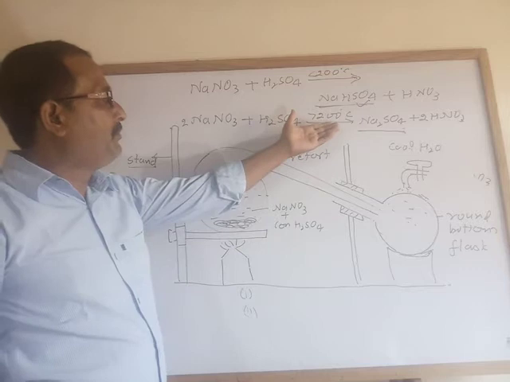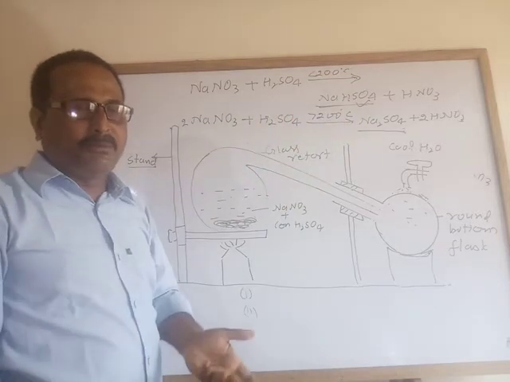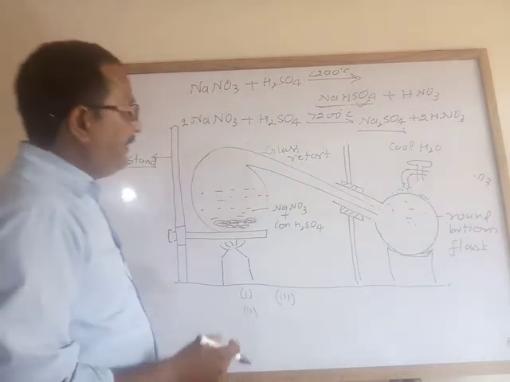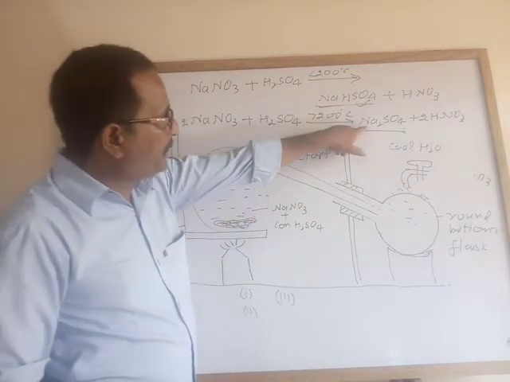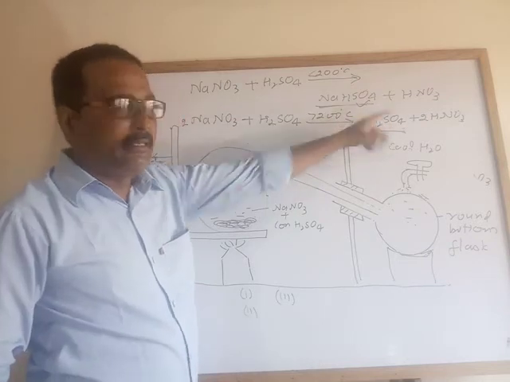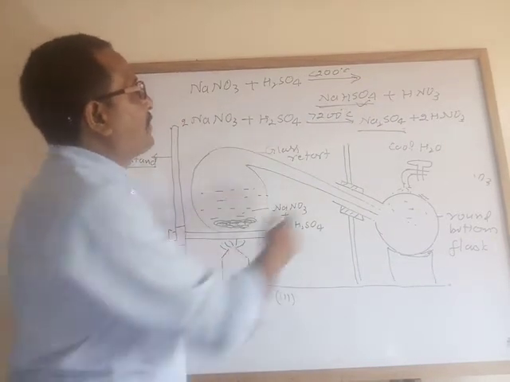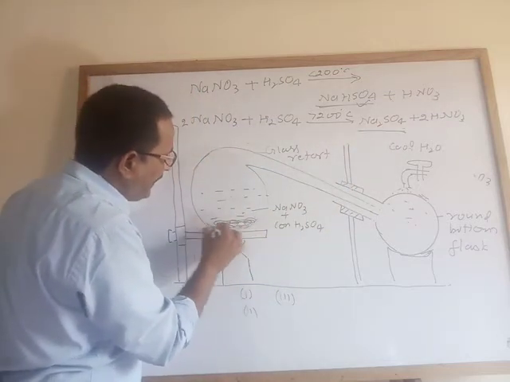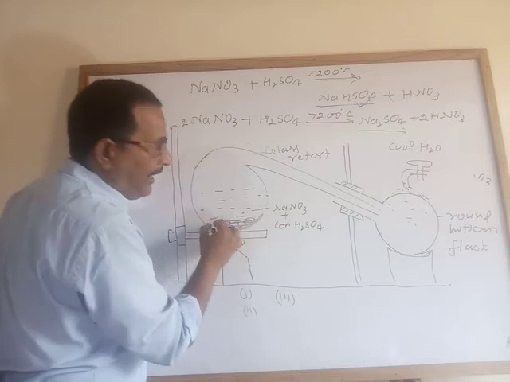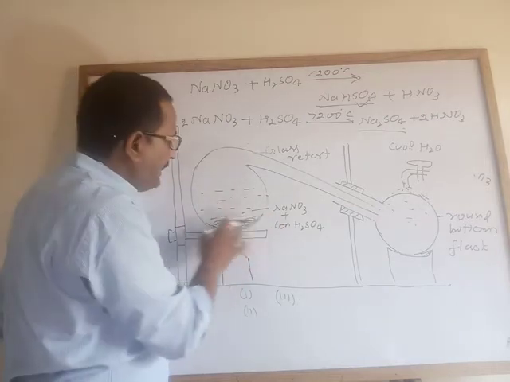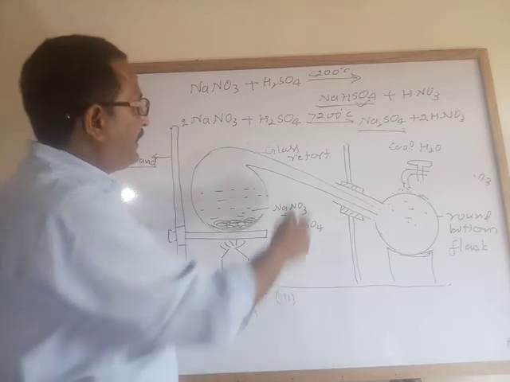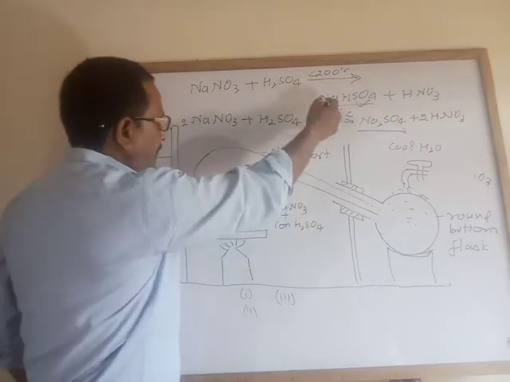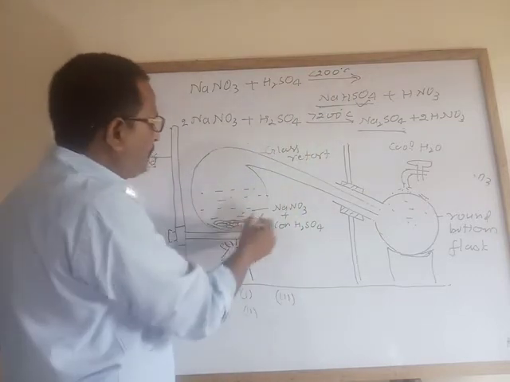If temperature will be more than 200 degrees Celsius, fuel is wasted. Third reason, here from sodium sulfate or normal salt, hard crust of sodium sulfate sticks on the side of the retort or glass apparatus, and it is difficult to clean it. Whereas sodium hydrogen sulfate does not form hard crust, easily you can clean it.